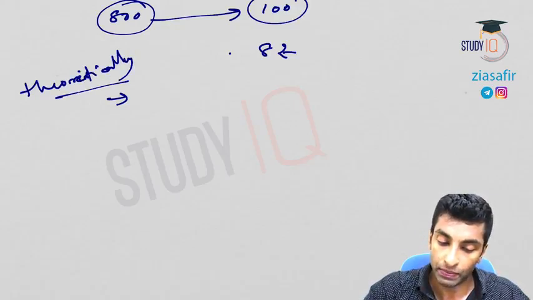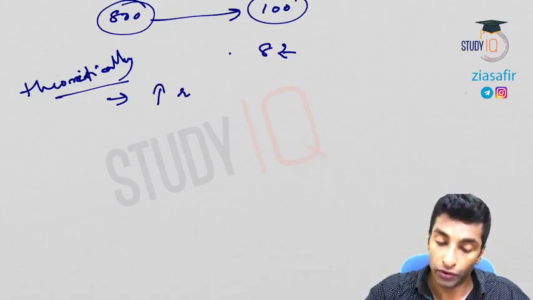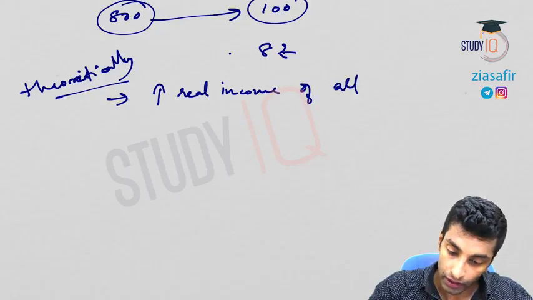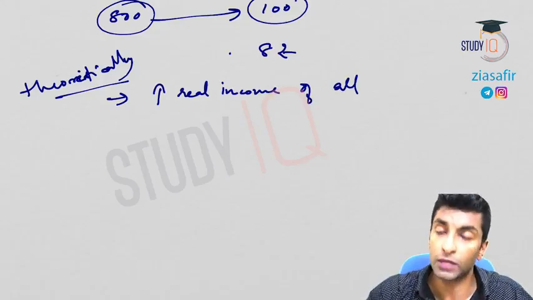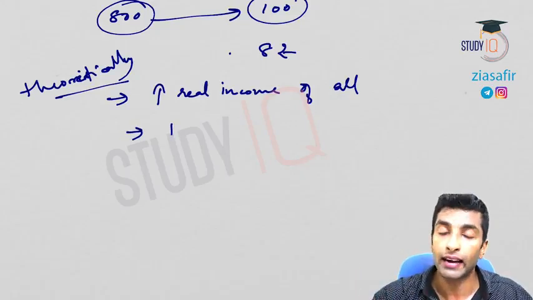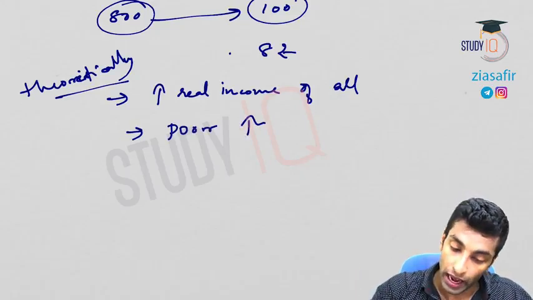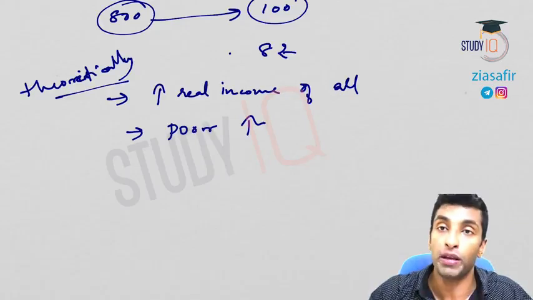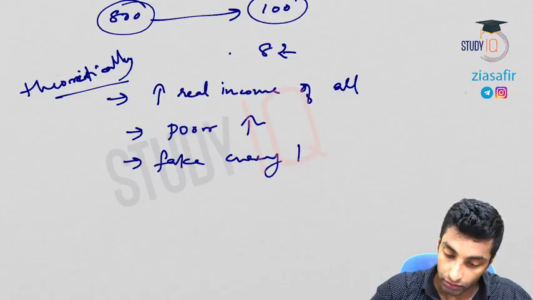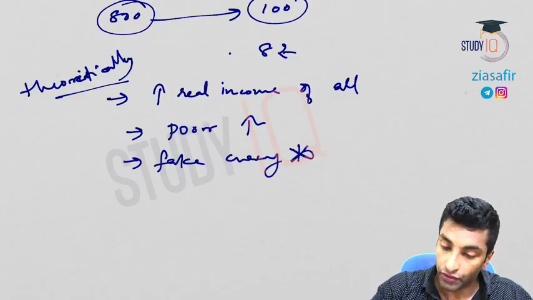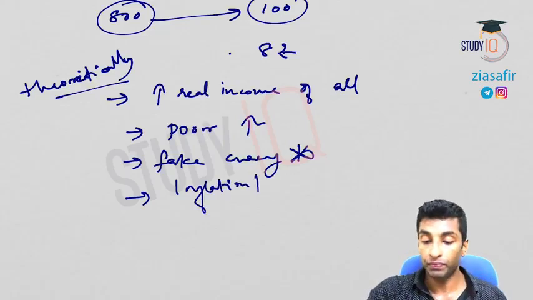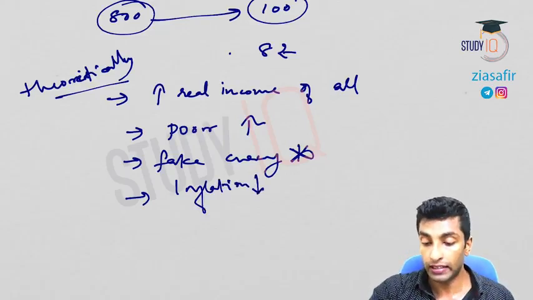Theoretically, what are the advantages? It increases real income of all. That means purchasing power will increase because the price will come down. It can tackle inflation. Okay. Now life of the poor will be better, improve. Fake currency will be eliminated. Okay. Now then inflation will decrease.